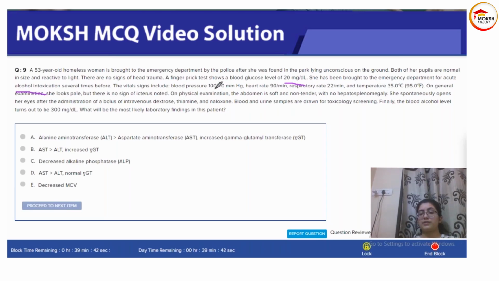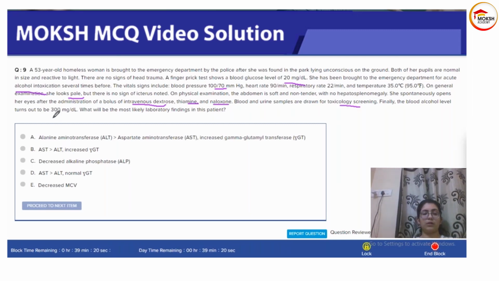Her blood pressure is a little bit low. Rest all is kind of normal. On general examination, she is pale, but there is no sign of icterus. Abdomen is soft and non-tender. She spontaneously opened her eyes after administration of intravenous dextrose, thiamine, and naloxone. Blood and urine samples are drawn for a toxicology screen.